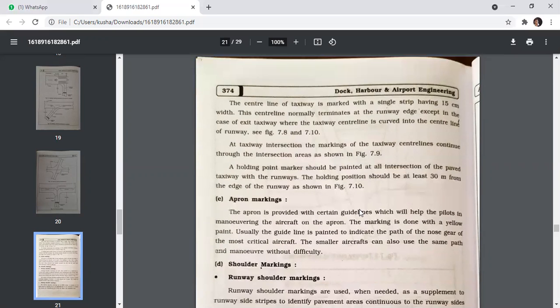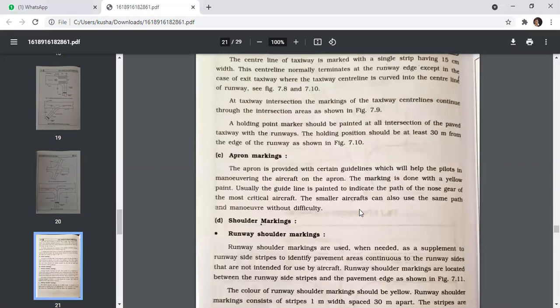Next is the apron marking. The apron is provided with certain guidelines which will help the pilots in maneuvering the aircraft on the apron. The marking is done with yellow paint. Usually the guideline is painted to indicate the path of the nose gear of the most critical aircraft. The smaller aircraft can also use the same path and maneuver without difficulty.